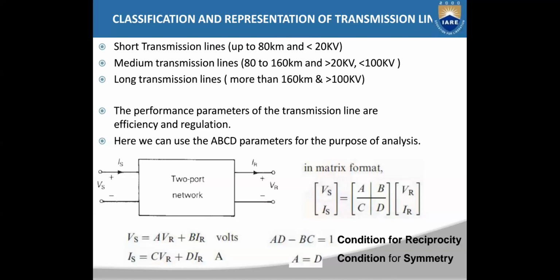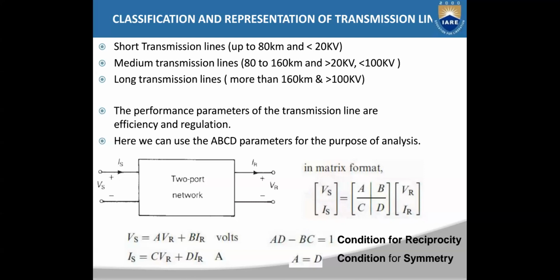As I said, short and medium transmission line analysis is done by considering the resistance, inductance, and capacitance as lumped parameters. But for the analysis of long transmission lines, you should consider the resistance, inductance, and capacitance as distributed parameters, and you will use the rigorous solution.